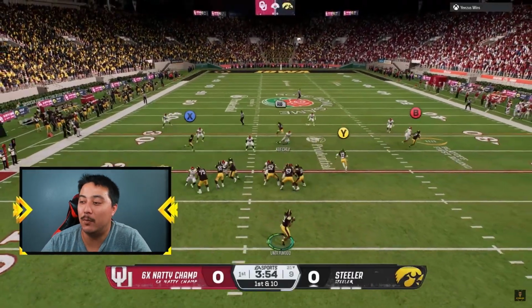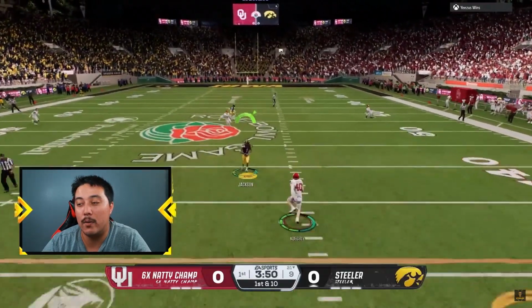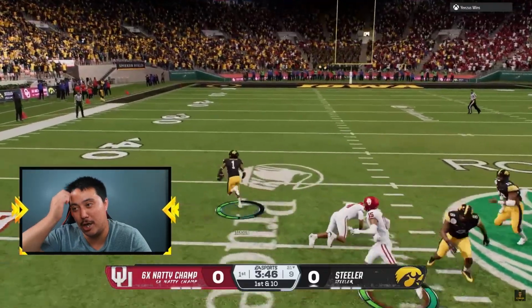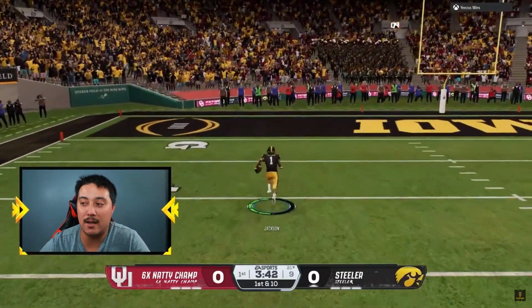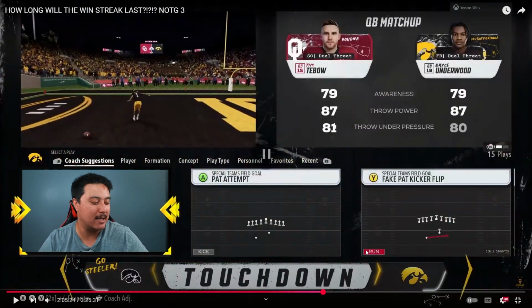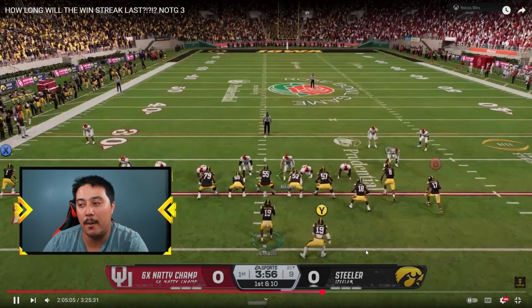So here we are on offense, running the ever so popular Bunch Strong. And we use the playmaker featured there to our wide receiver, Deshaun Jackson. And he just, yeah, that stiff arm. You gotta be abusing that stiff arm button. Now, it still works after the most recent title update. It is the A button or the X button on your PlayStation controller. And in a heartbeat, we are up by a touchdown.